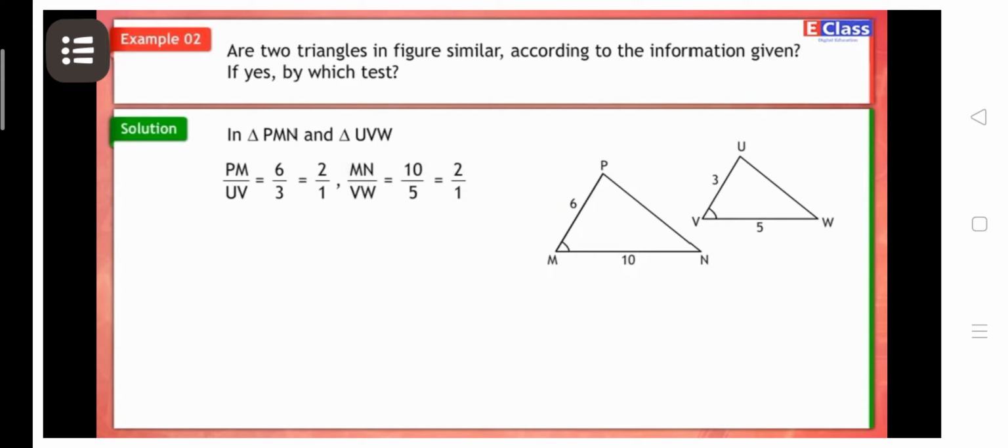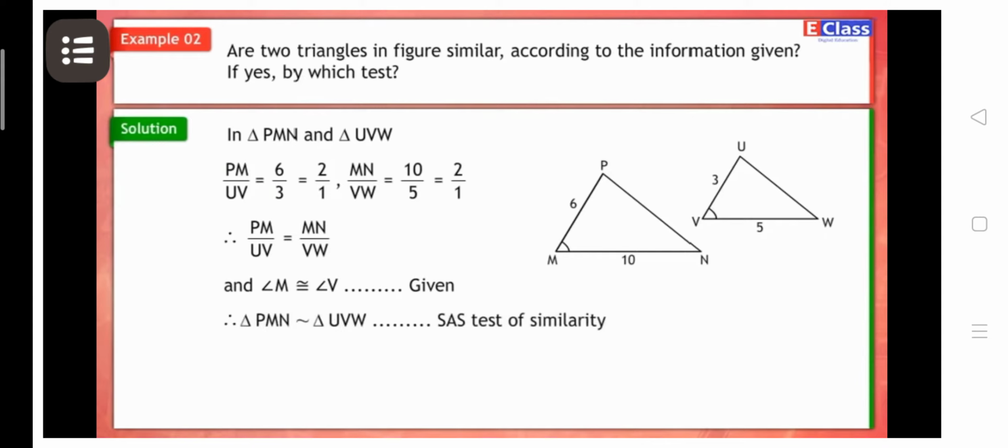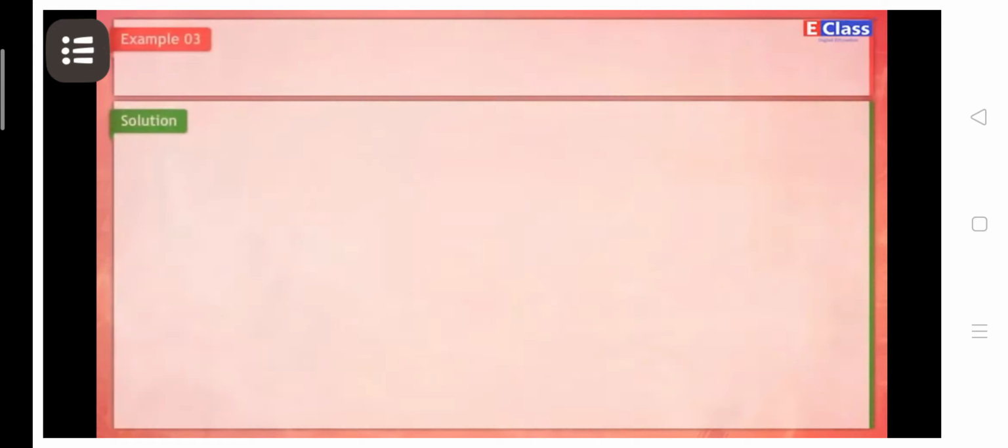MN upon VW is equal to 10 upon 5 is equal to 2 upon 1. Therefore, PM upon UV is equal to MN upon VW. And angle M is congruent to angle V, given. Therefore, triangle PMN is similar to triangle UVW by SAS test of similarity.